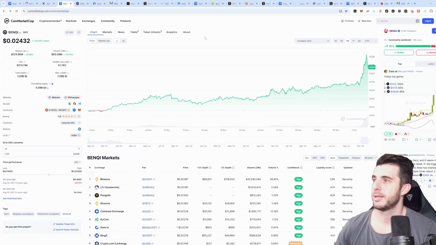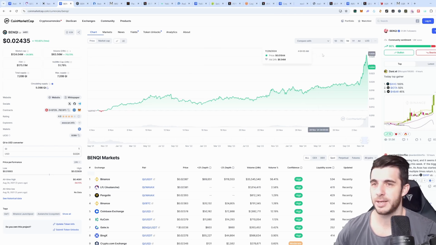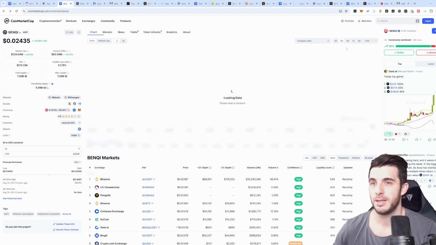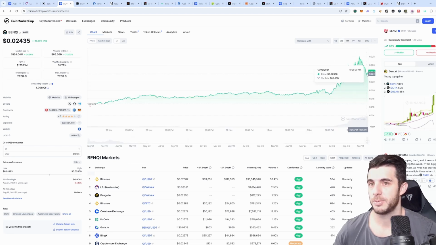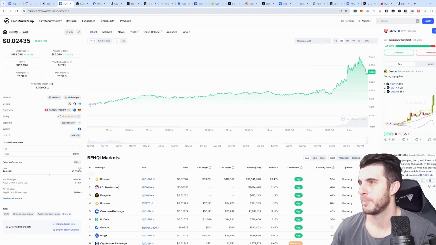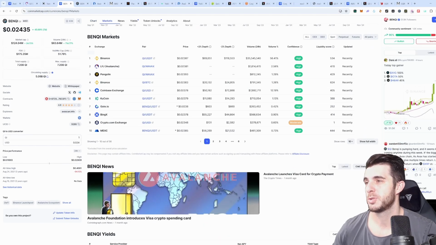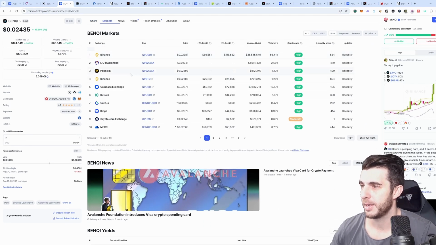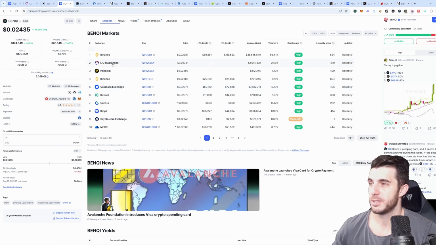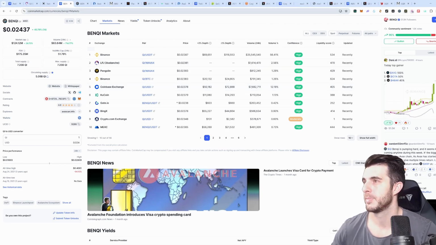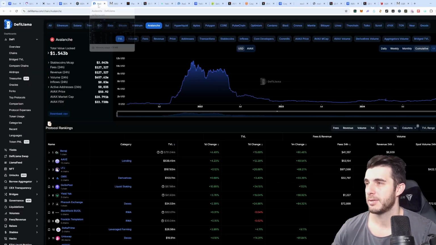But I did buy Banky actually today. Yesterday is when I bought most of the tokens, but Banky I actually just looked at today and I bought it, even though it did spike a bit. I did get in now though on this little bit of a dip, so around 2.4 cents. So maybe not the best entry, but I think it's a safe play. Also because it's listed on Binance and Coinbase. But as you can see, LFJ is that DEX that it links to. So that's the first token that I bought.